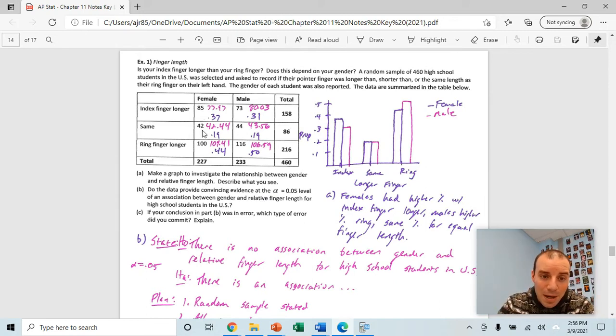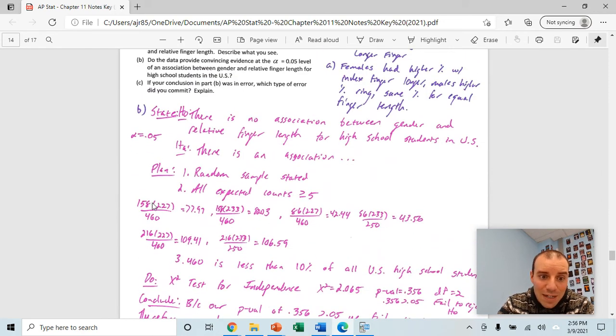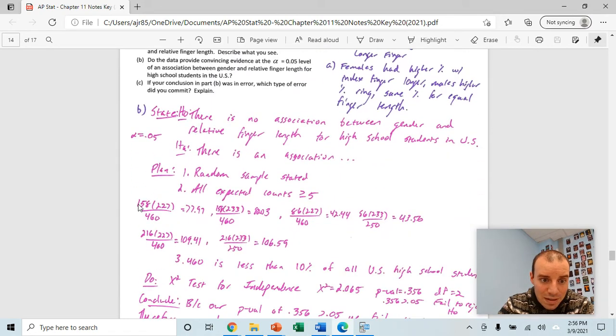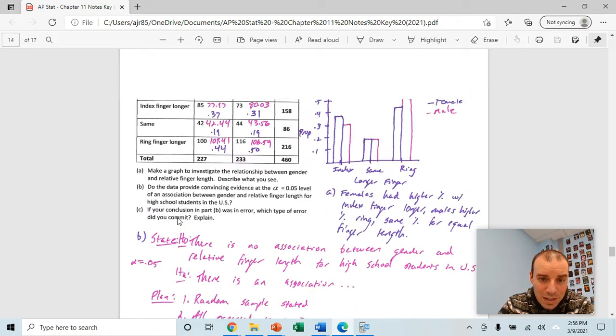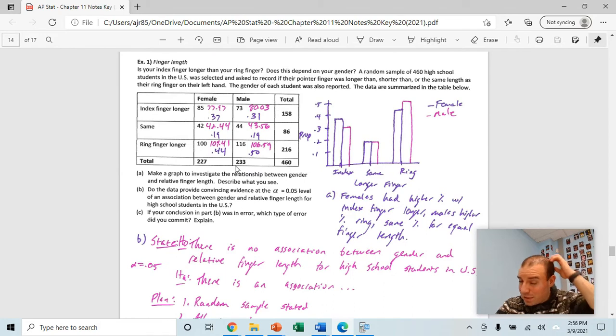So notice here are my observed counts, right in here. Here are the expected counts. And how did I get those expected counts? Well, I've shown you right in here. I've taken my row total times my column total, so 158 times 227 divided by 460, to get the expected counts right in here. So I found each of my expected counts. You don't need to write this down now because we will go through this example in class, but I want to give you a preview of how to actually enter this data in the calculator.